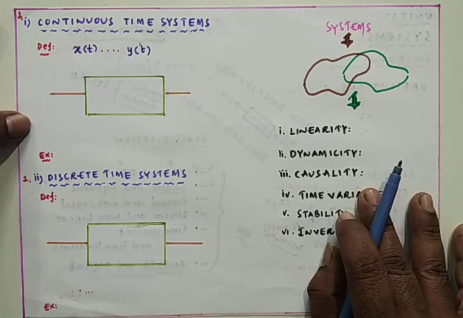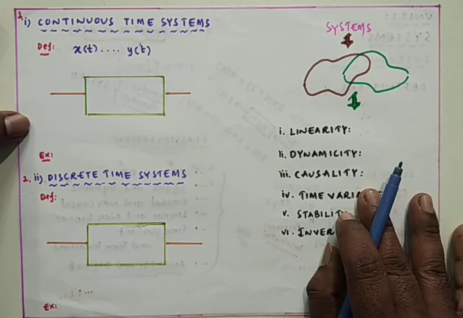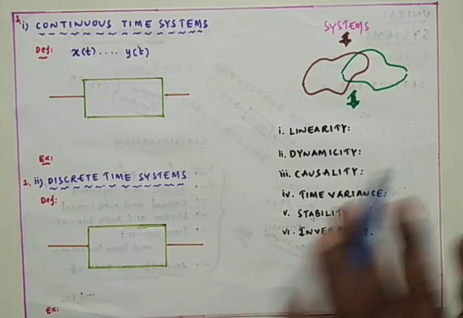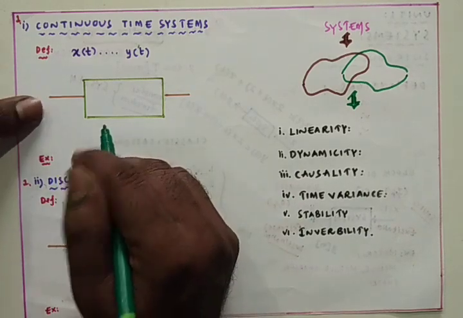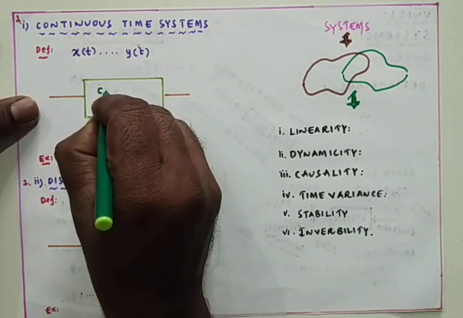If a system completely deals with continuous time signals only, then that system is named a continuous time system.